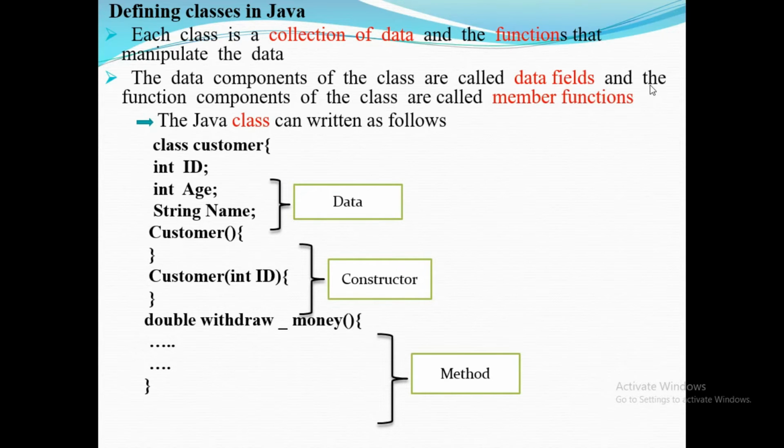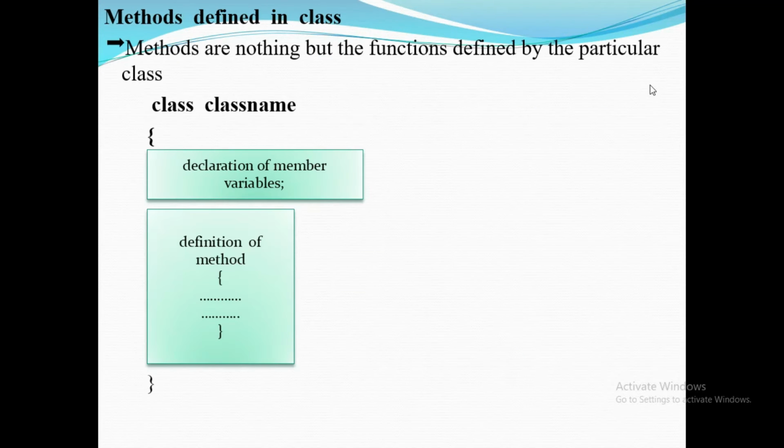Customer() is a constructor. It is a default constructor. Customer(int ID) is the parameterized constructor. Then double withdrawMoney is a method of the Customer class. A method is nothing but a function defined by the particular class. So a class has the name of the class, declaration of member variables, and definition of methods.